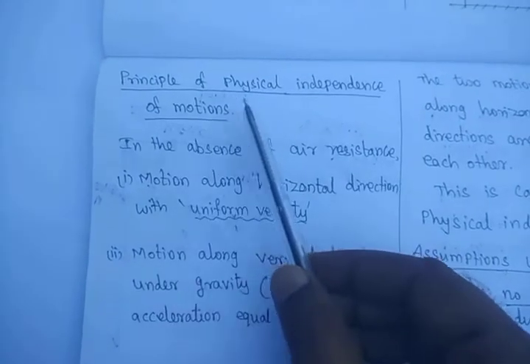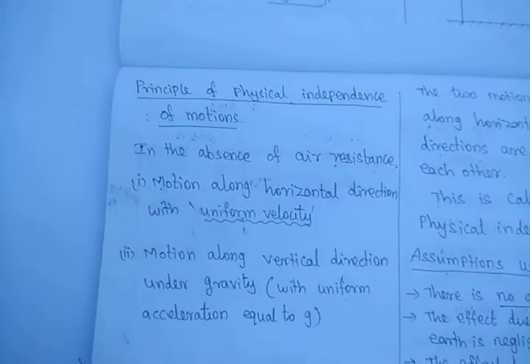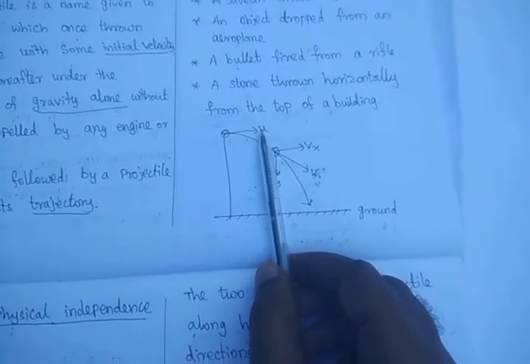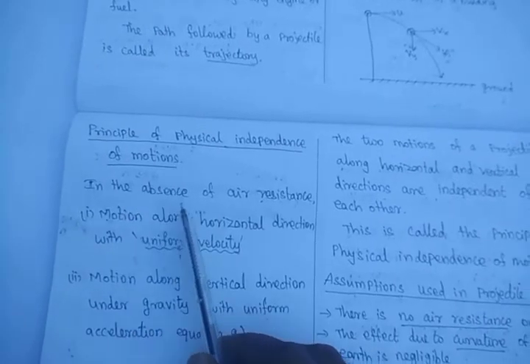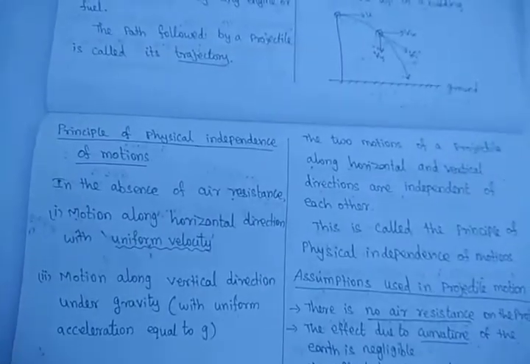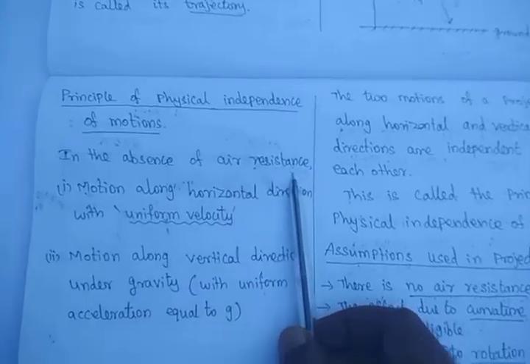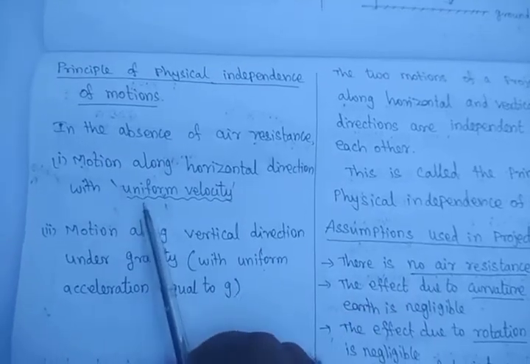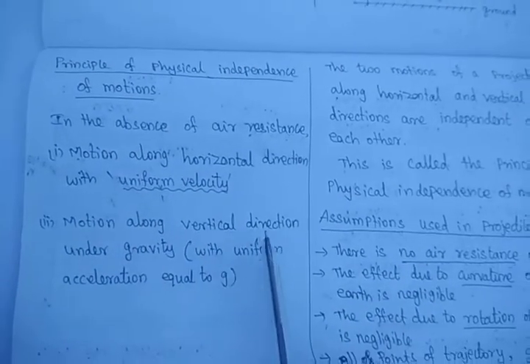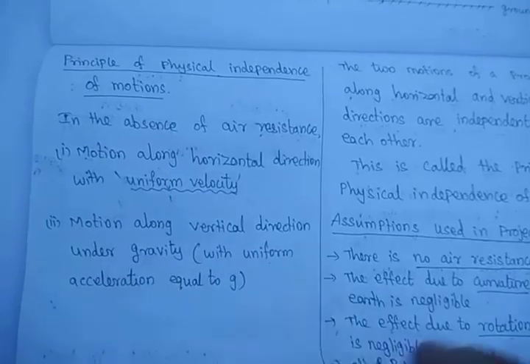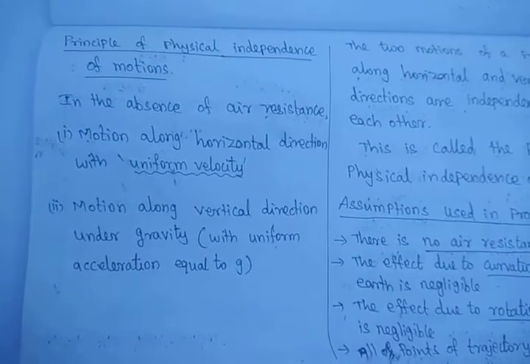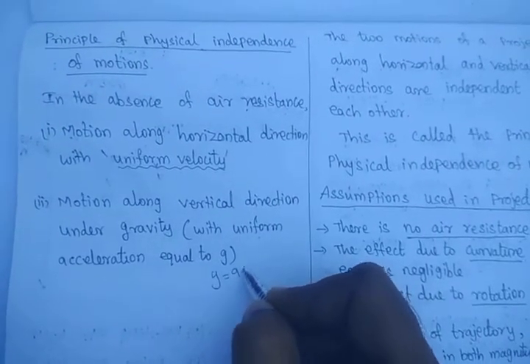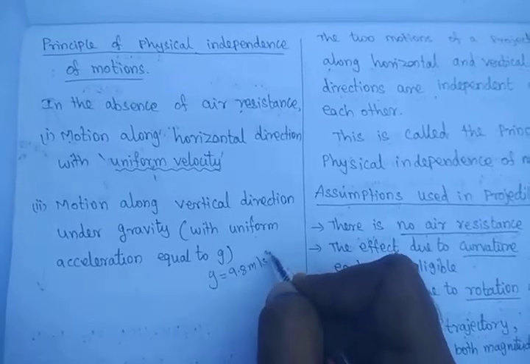Next, the principle of physical independence of motion. Whenever a stone is thrown from a certain height with initial velocity v, what will happen? In the absence of air resistance, we have to consider that there is no air opposition. So there is motion along the horizontal direction with uniform velocity, and motion along the vertical direction under gravity alone, with uniform acceleration equal to g. So what is the value of g, students? Yes, g is equal to 9.8 meters per second squared.